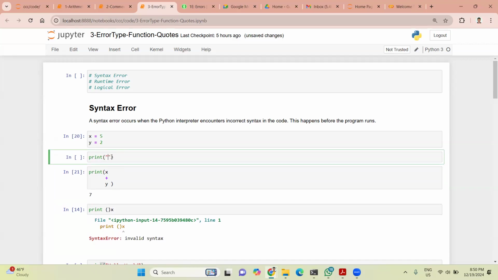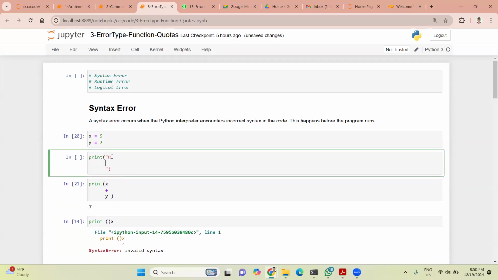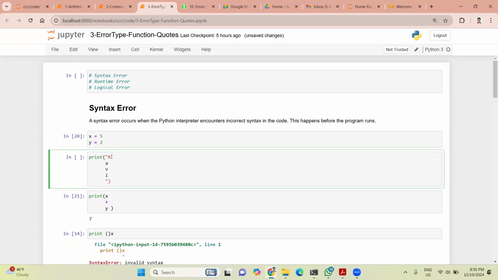So suppose that I'll do something like this, R A V I. I told you that day, it is just a revision of this. Now it will run or not? It will not. Yesterday I told you this, like in the last class.